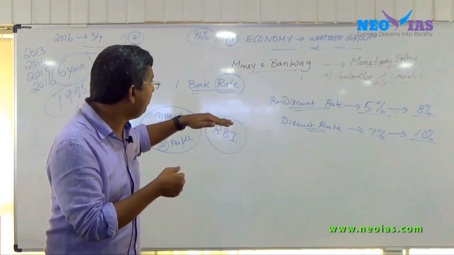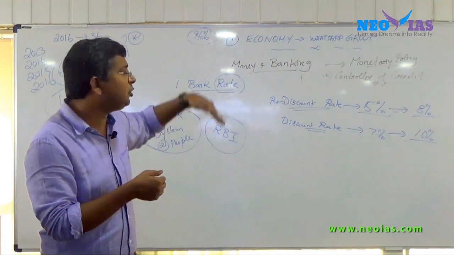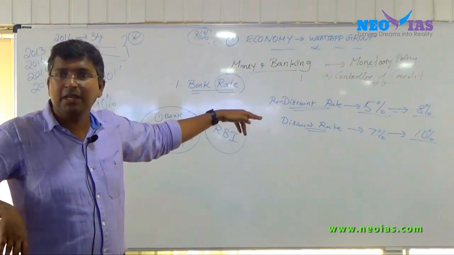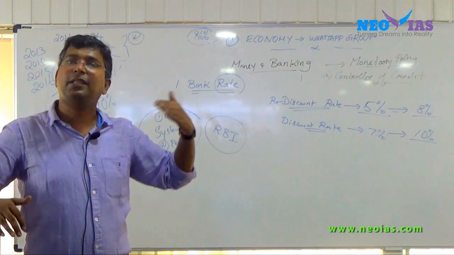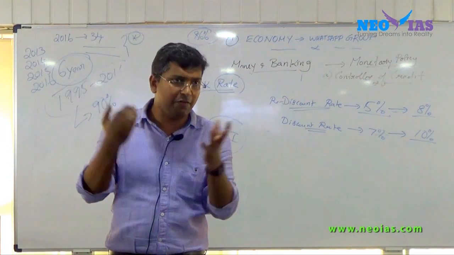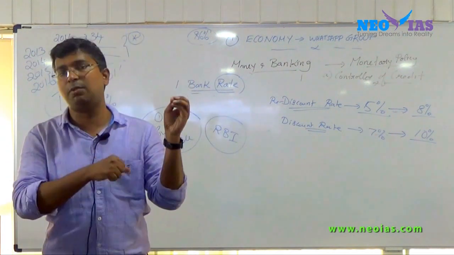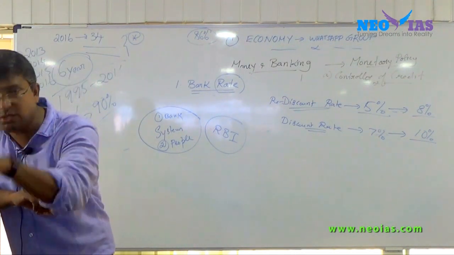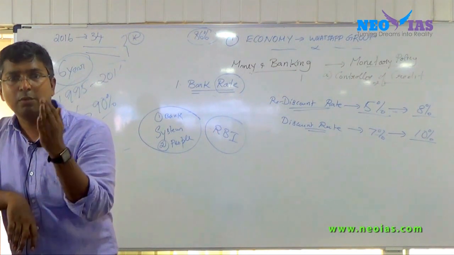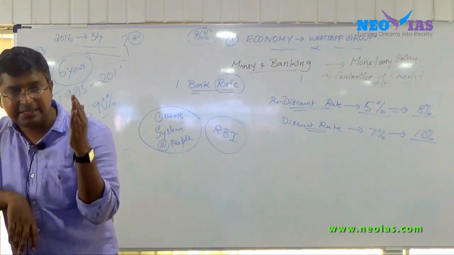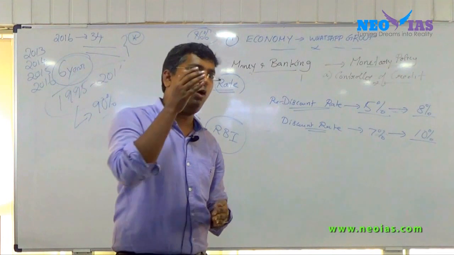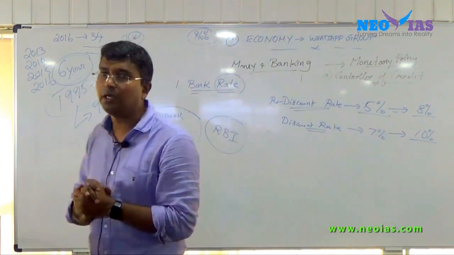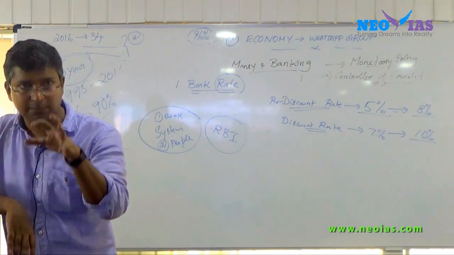Similarly, by decreasing the bank rate, imagine the rediscount rate goes from 5% to 3%, and the discount rate from 7 to 5. Then the people who have bills of exchange will quickly liquefy them, and that liquidity will be injected into the system. So RBI, by increasing or decreasing the bank rate, can control money supply.